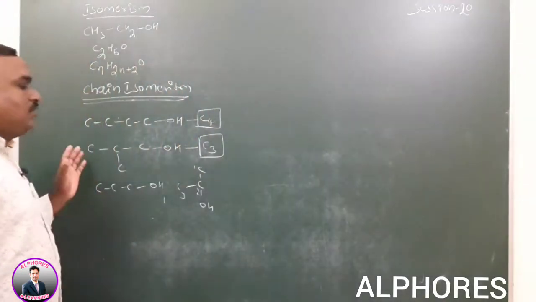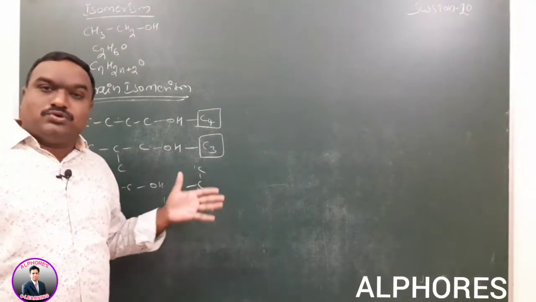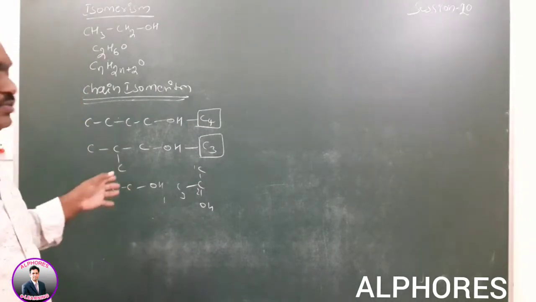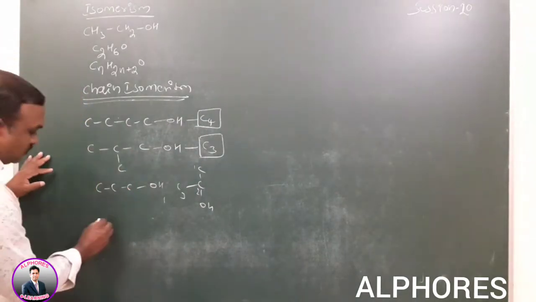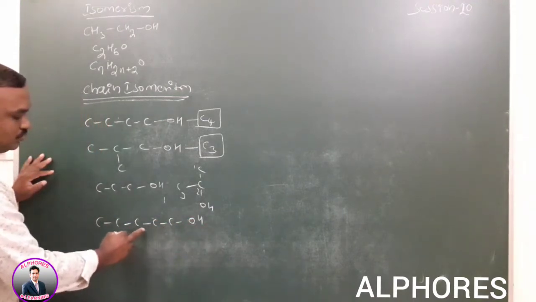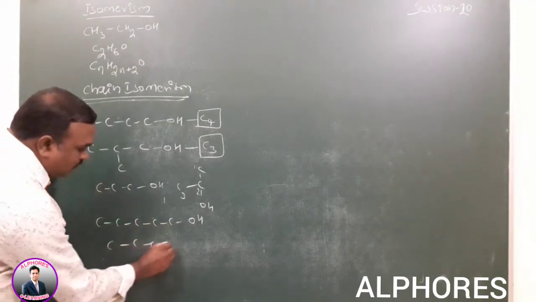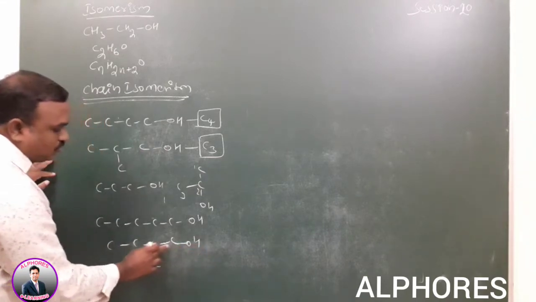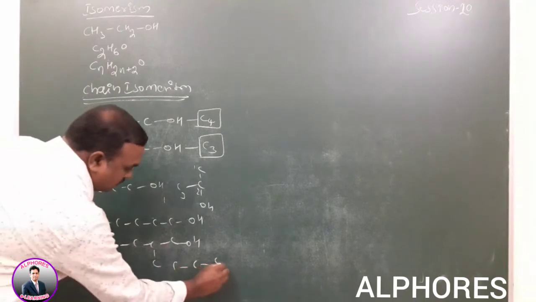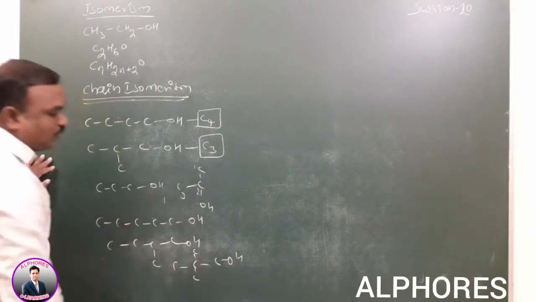For example, pentanol is given. Pentanol converted into butanol, butanol converted into propanol is also possible here, with substituents. So for example, here C is given, OH, 1, 2, 3, 4, 5: 1-pentanol. Here 2-methylbutanol, here 3-methylbutanol, and 2,2-dimethylpropanol.